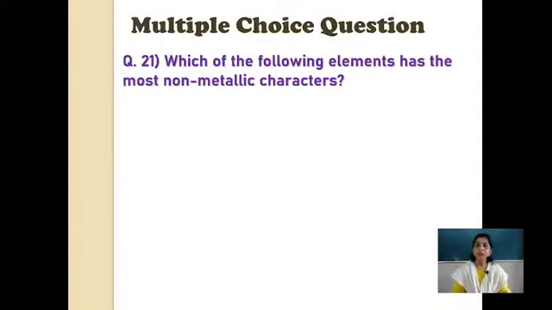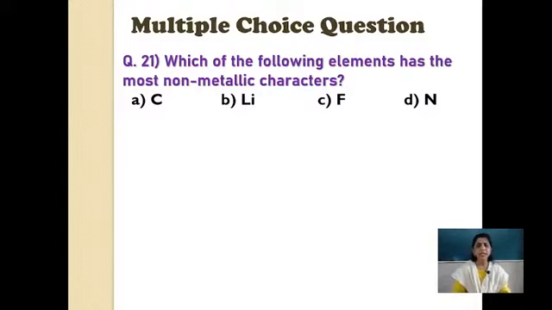Next, which of the following elements has the most non-metallic characters? Now instead of giving the left, right, period, group, now metal से दे दिया हमें. Okay, the elements are given to you. C, Li, F and N. See now, first thing is the symbols are given. Try to find out their atomic numbers. Okay, first find out which element is given to you.